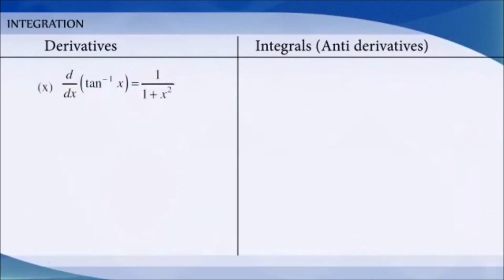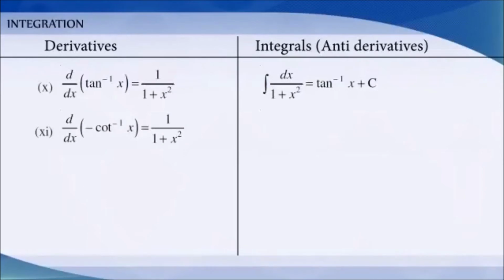Differentiation of tan inverse of x is equal to 1 by 1 plus x square implies integration of dx by 1 plus x square is equal to tan inverse of x plus c. Differentiation of minus cot inverse of x is equal to 1 by 1 plus x square implies integration of dx by 1 plus x square is equal to minus cot inverse of x plus c.